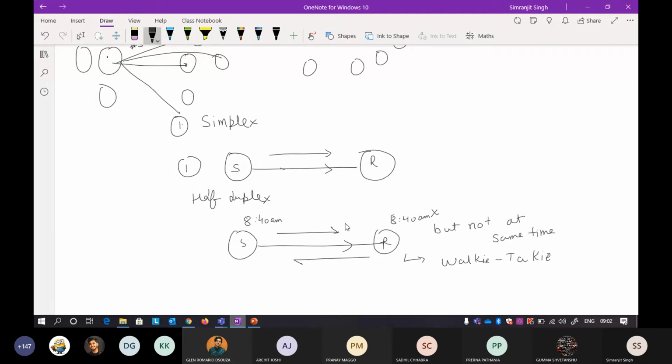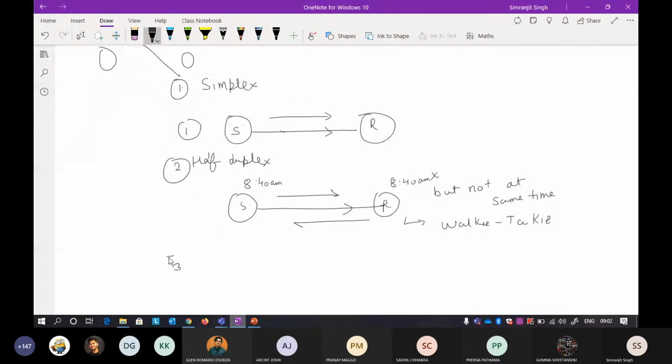And the full duplex, or simply duplex, is also referred to as full duplex. Full duplex means that you can send and receive at the same time. There is no problem, at the same time you can send and receive. A classic example is your mobile phones. When you are talking to each other, you are sending and also receiving at the same time. So that is why there is also verbal feedback. Sometimes on the phone, you also get the person talking back to you.